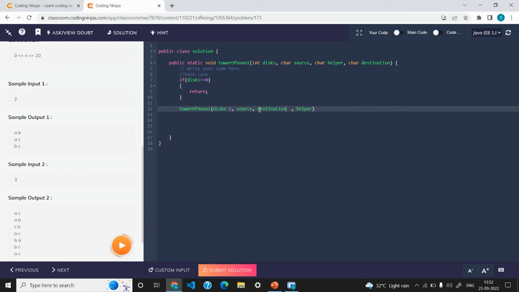So what we did here, let me explain again. We actually passed source, right? And let's look at the parameters, right?